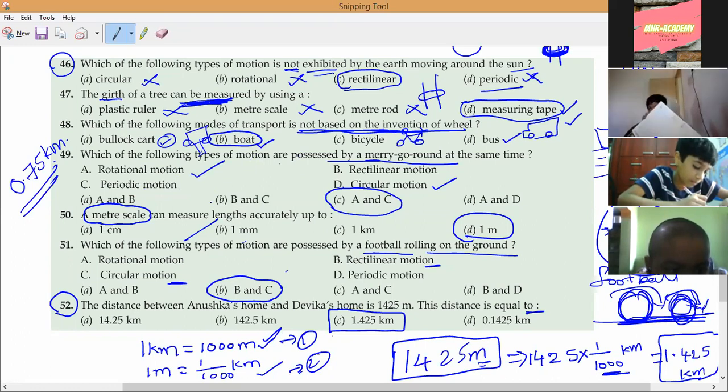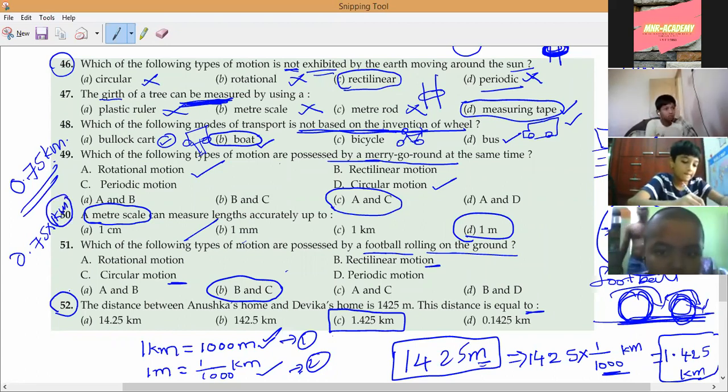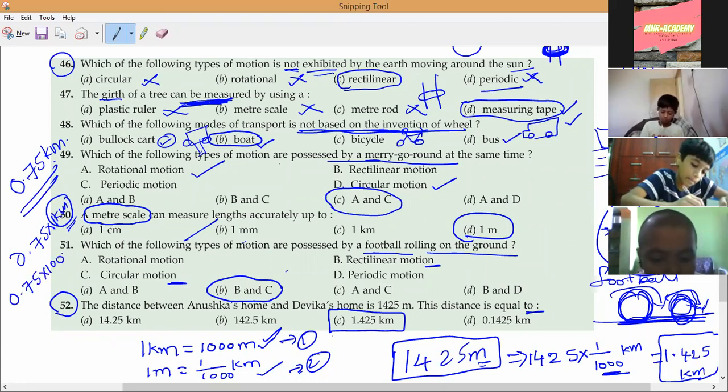Solve it fast. Use this relation, multiply with 1,000. They have given 0.75 kilometers, so we will write 0.75 into 1 kilometer. As we know, 1 kilometer equals how many meters? 1 kilometer equals 1,000 meters, sir. So 0.75 into 1,000 meters. Please all of you multiply this and tell me what it equals, you can check.